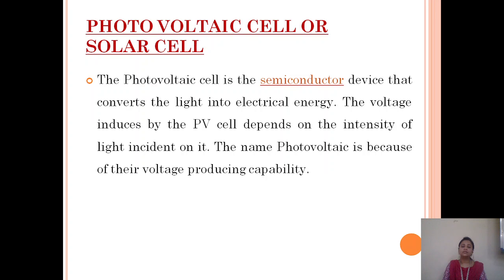The voltage induced by the photovoltaic cell depends on the intensity of the light incident on the solar panel. The name photovoltaic comes from its voltage producing capability.